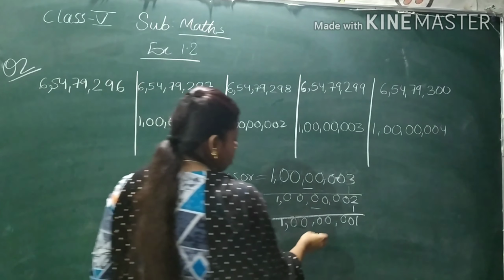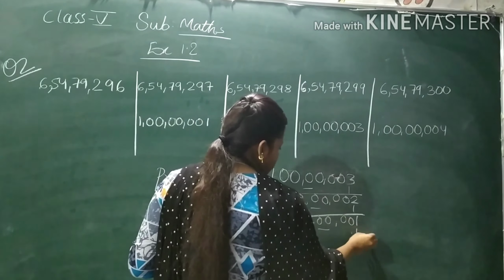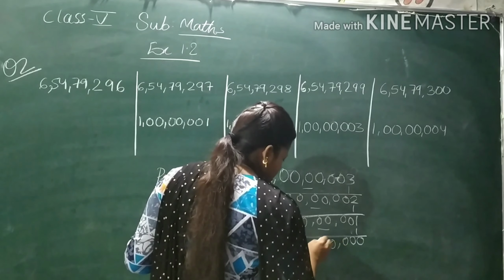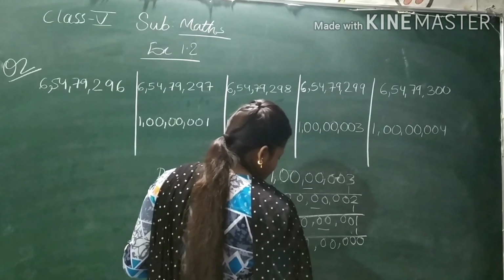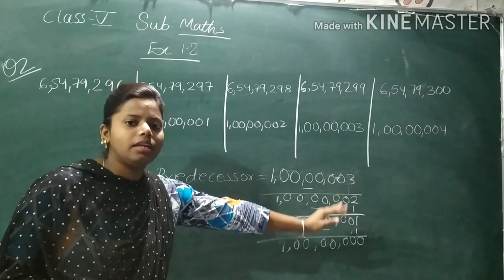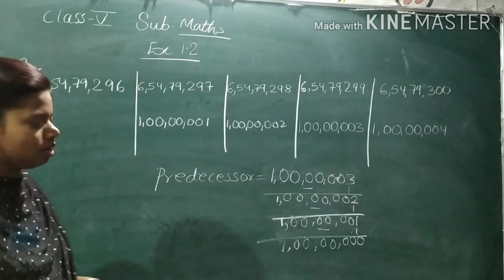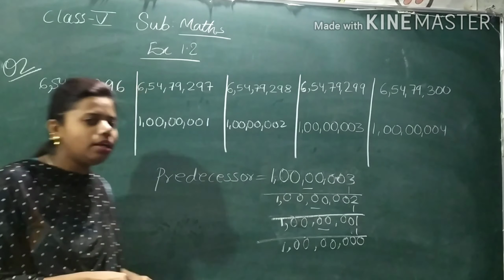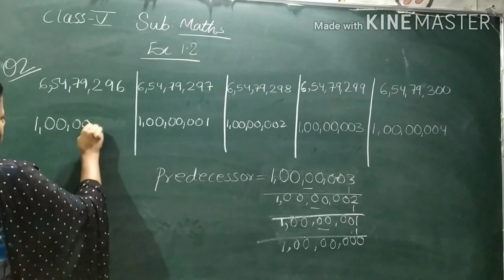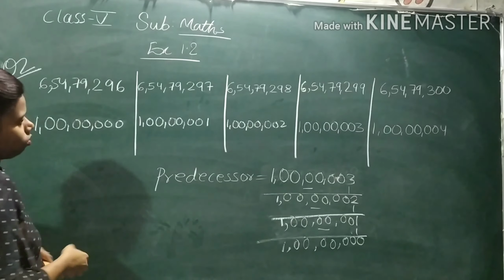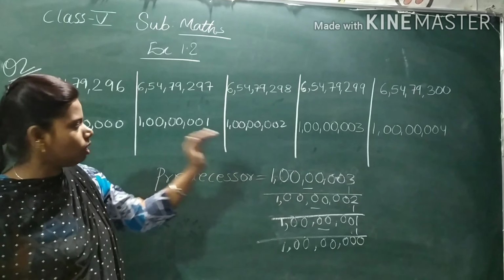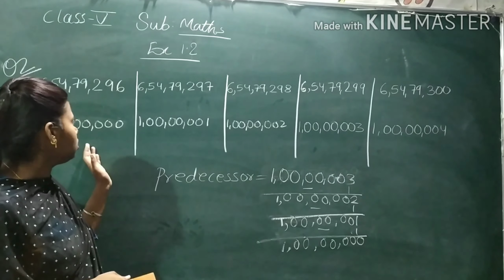Now again if you subtract 1 from it, how much will you get? You will get 1 crore, because 1 crore 1 minus 1 will be 1 crore. The predecessor of 1 crore 1 is 1 crore. So what was the predecessor of 1 crore 4? 1 crore 3, 1 crore 2, then 1 crore 1, then 1 crore.